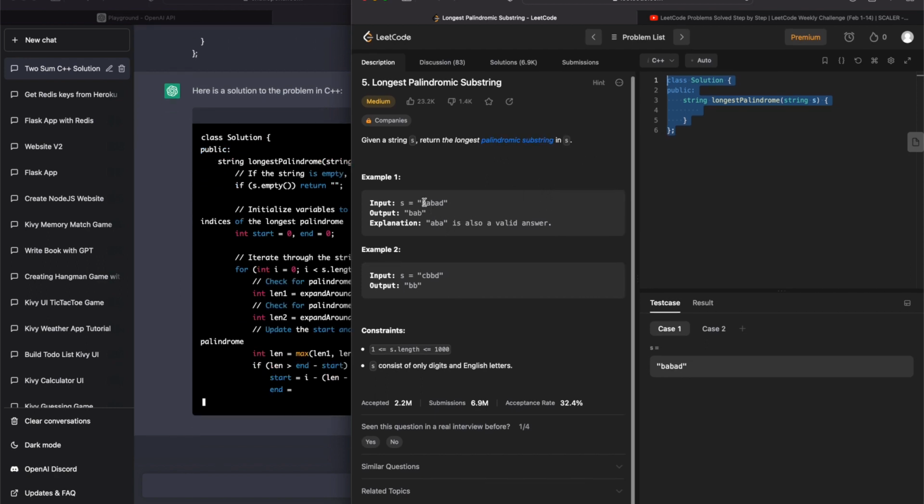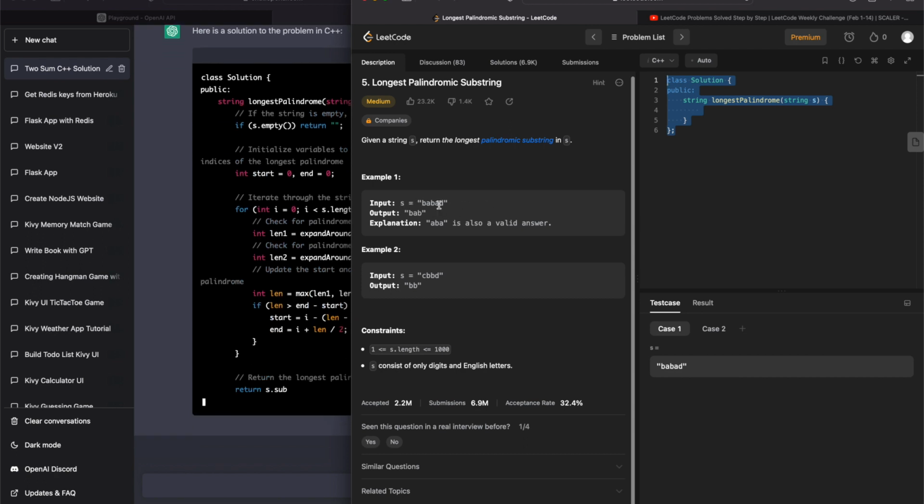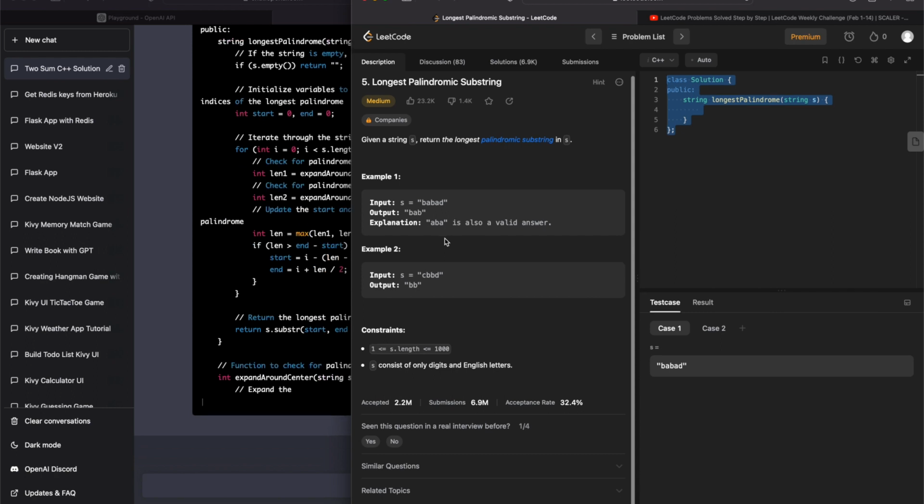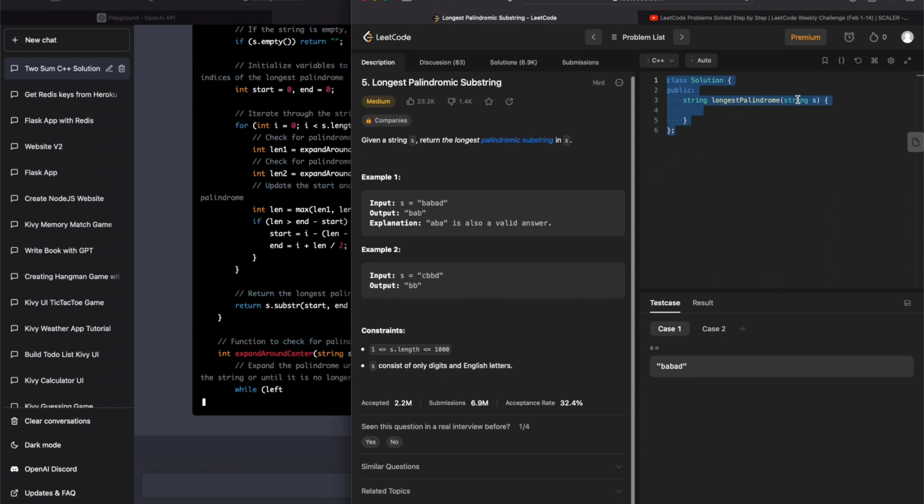Oh, it's when it goes back and forth, like race car spelled the same forward and backwards. A palindrome. Longest palindrome.